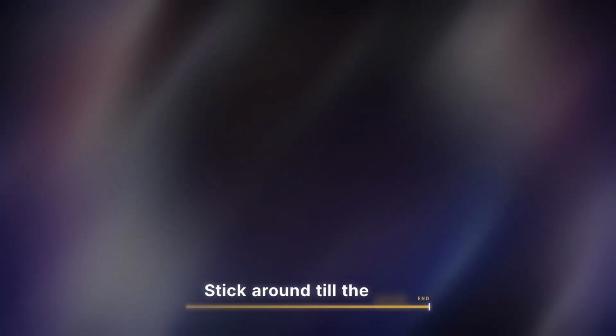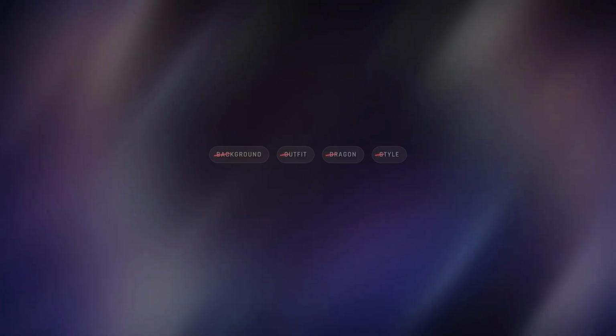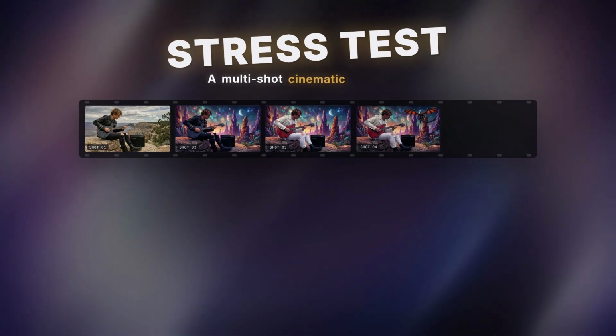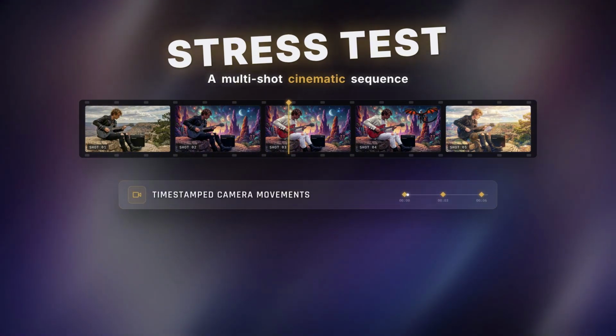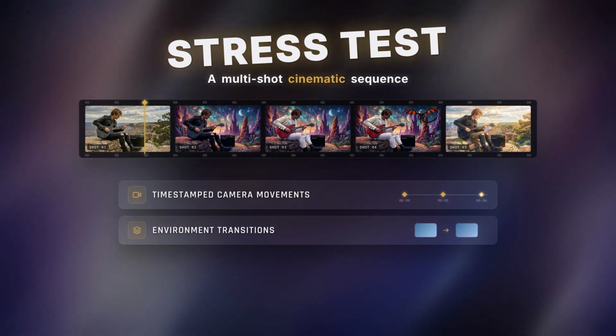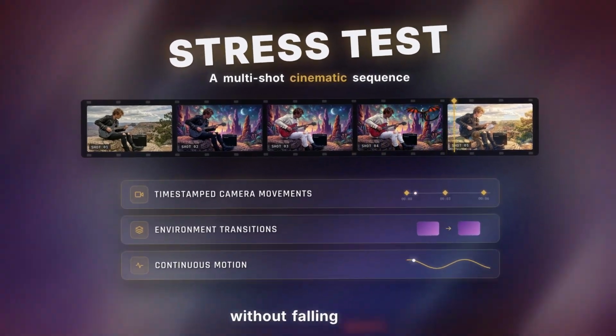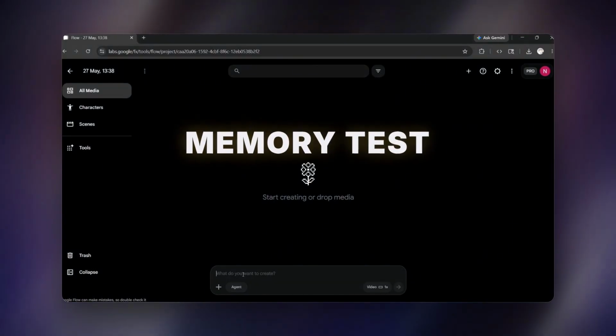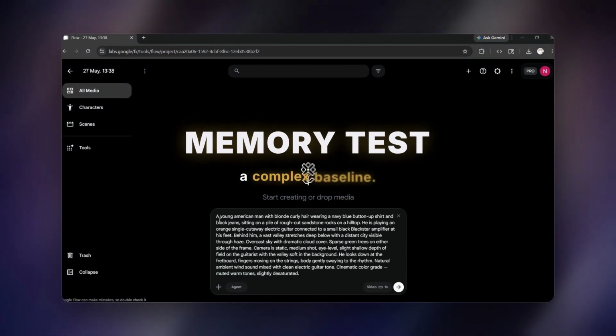But stick around till the end, because the real stress test isn't the character edits. It's whether Omni can handle a full, multi-shot cinematic sequence with time-stamped camera movements, environment transitions, and continuous motion without falling apart. To test Omni's memory, we need a complex baseline.